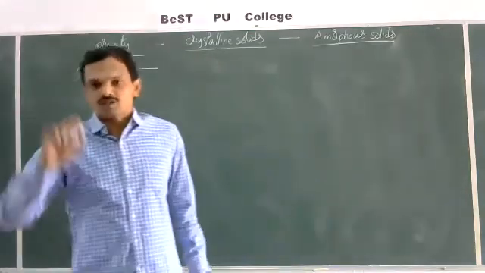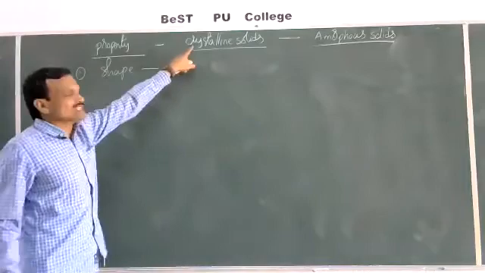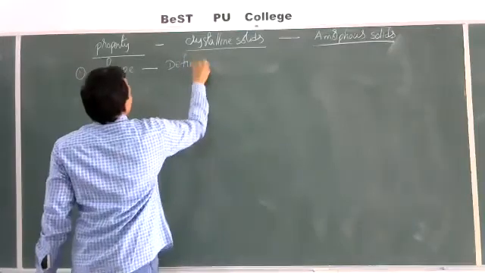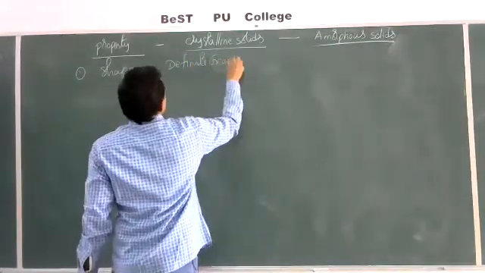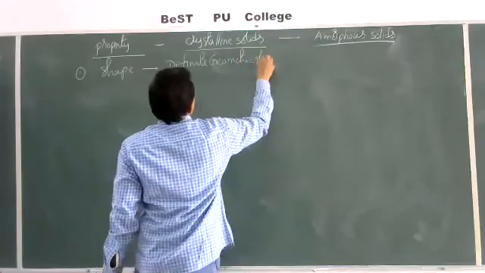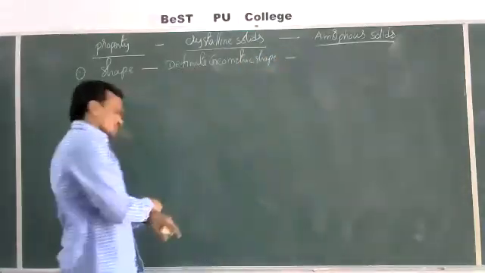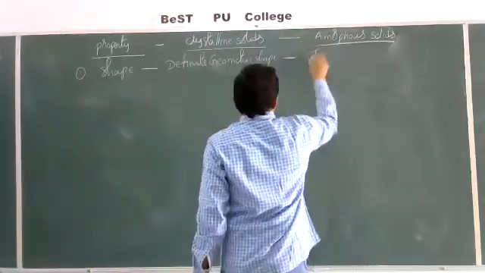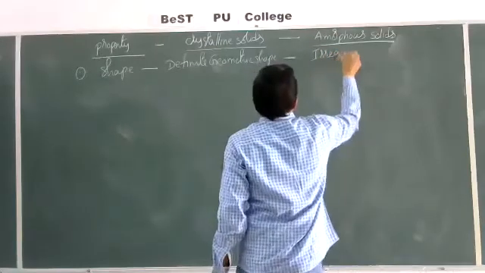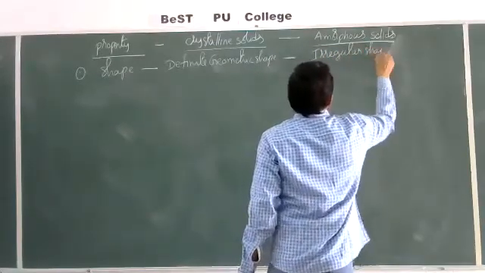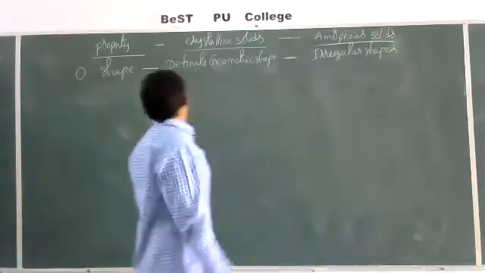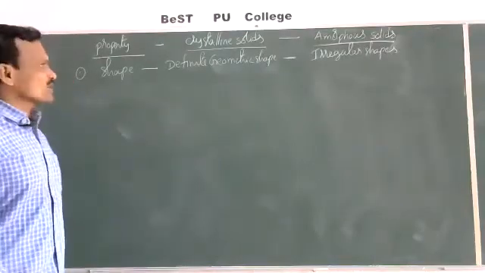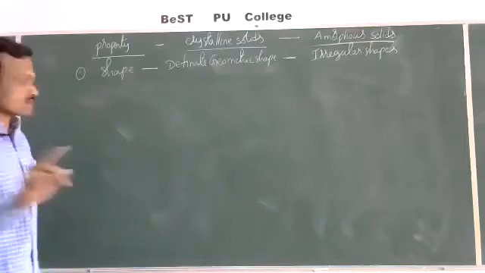Shape means geometric shape. Crystalline solids have a definite geometric shape, whereas amorphous solids have irregular shapes. This is the first difference.